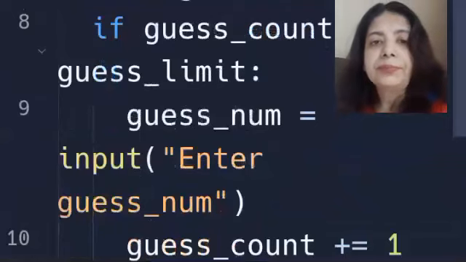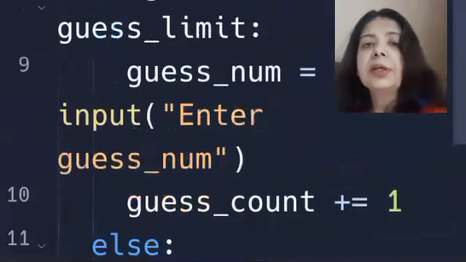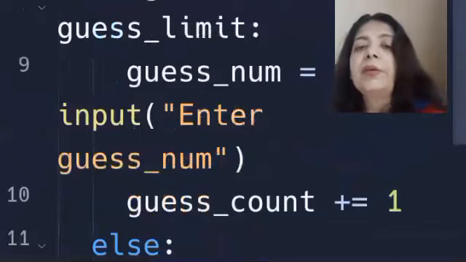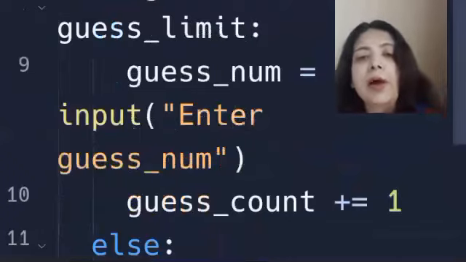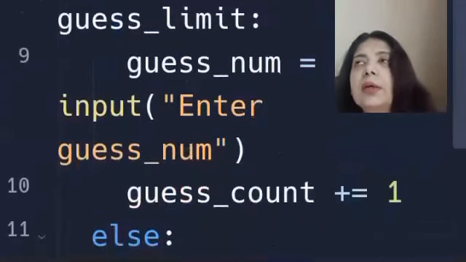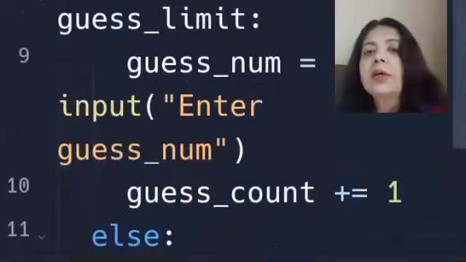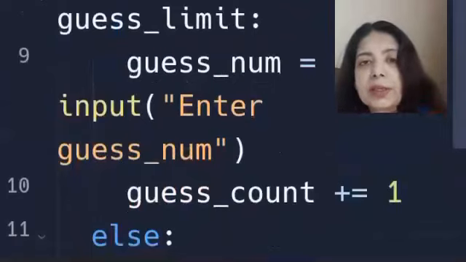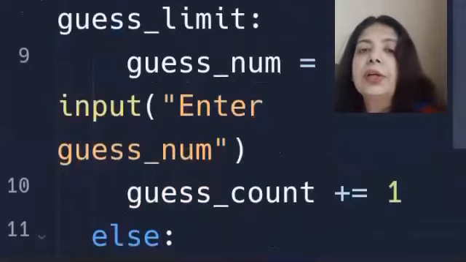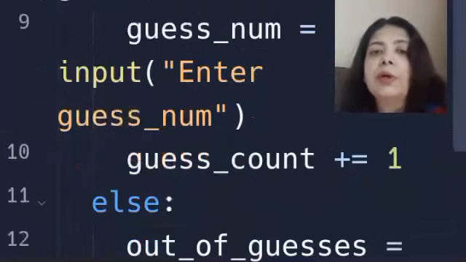Okay. So here, as I mentioned earlier, guess count += 1 means every time it will be increasing by a count of 1. So if guess count initially is 0, then 0 plus 1, then 1 plus 1, 2, then 2 plus 1. It will keep on increasing until it reaches the maximum limit of 10. That's the idea. And once you finish your limit of 10 and reach your 11th, then you will not win the game. You will not be allowed to proceed further.